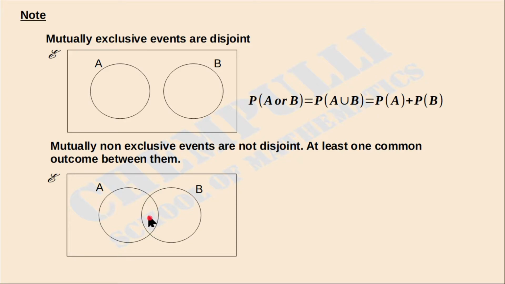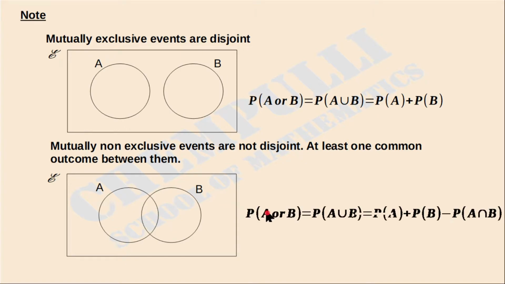That means A intersection B came there two times, so we have to subtract one A intersection B from the sum P of A plus P of B. We can write the probability like this: P of A or B is equal to P of A union B, which is equal to P of A plus P of B minus P of A intersection B.